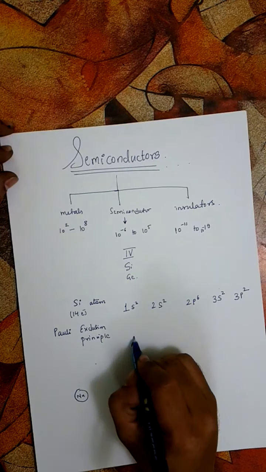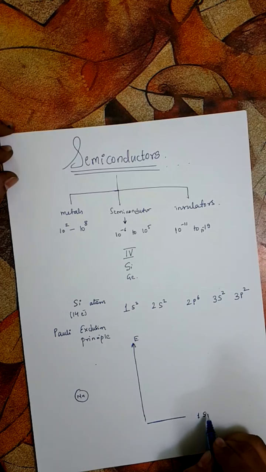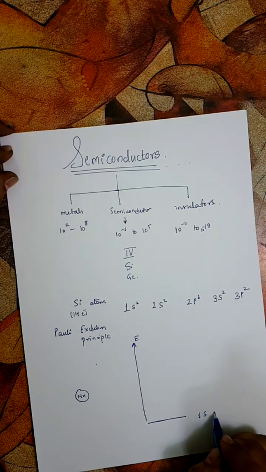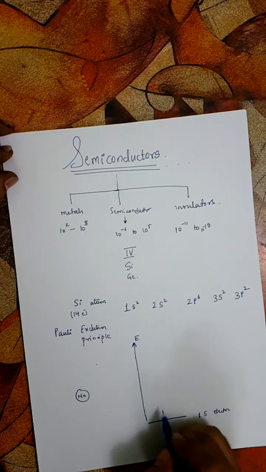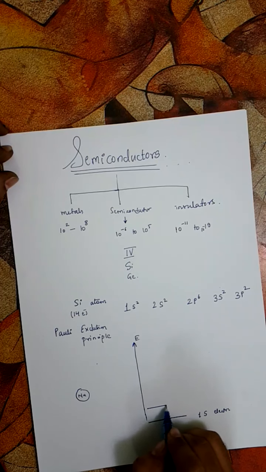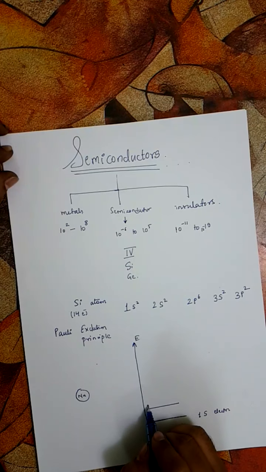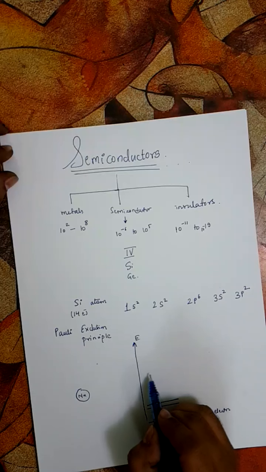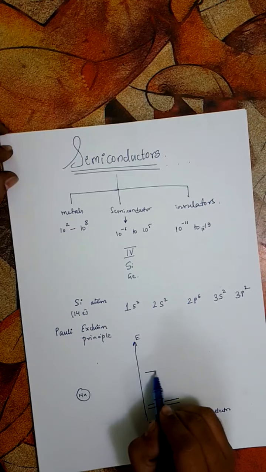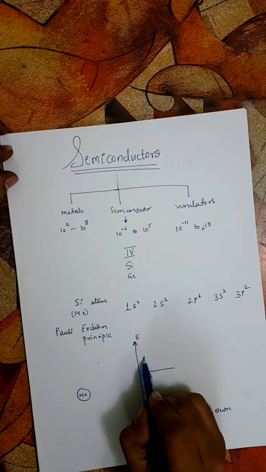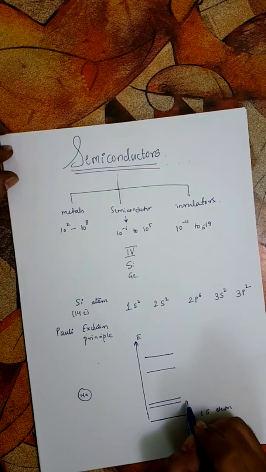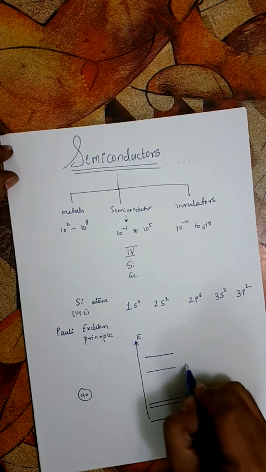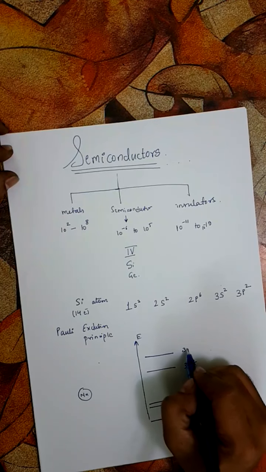This will be the energy level of the 1s electrons, and then we have here the 2s. Now 2s and 2p will have similar energies because of the same principal quantum number, and then we have 3s here, and then 3p. So let me draw here 2s2, and here 2p6, and then 3s2 and 3p2.